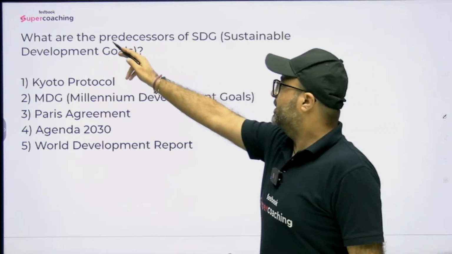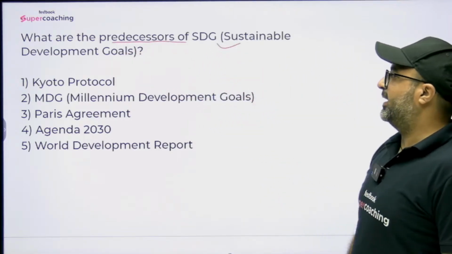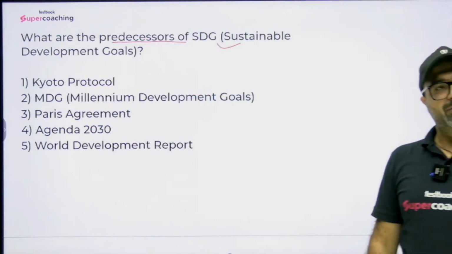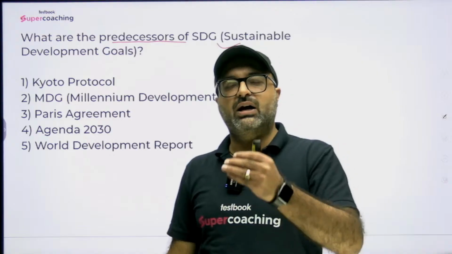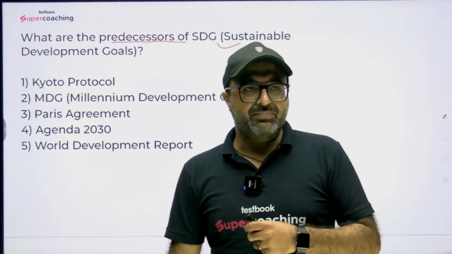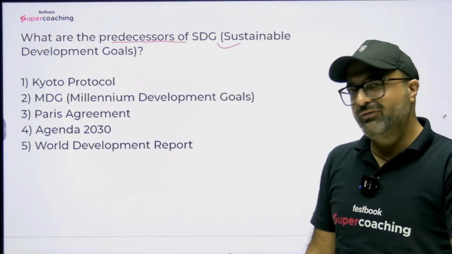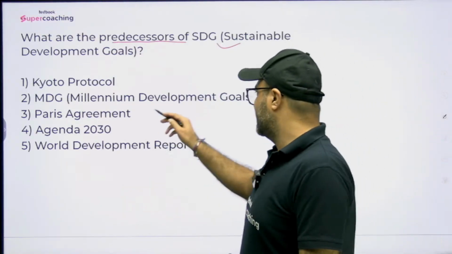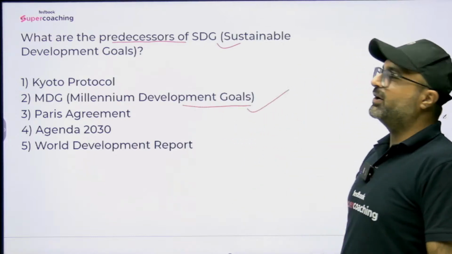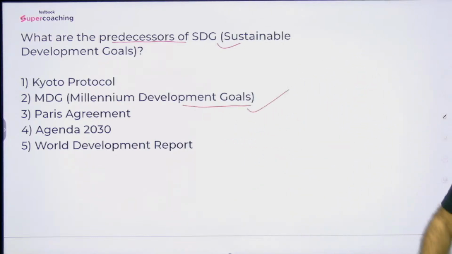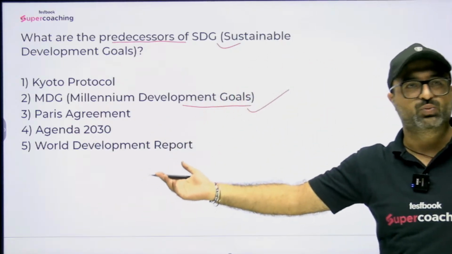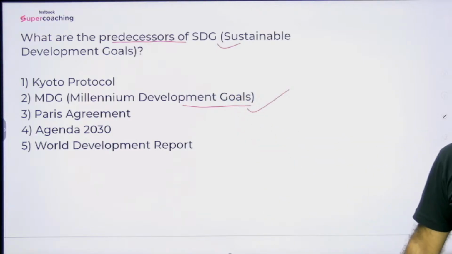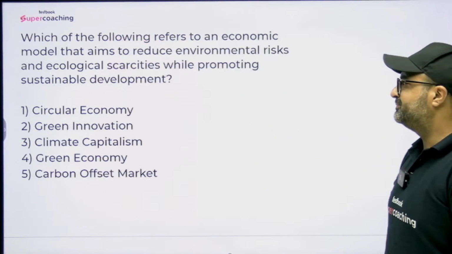What are the predecessors of Sustainable Development Goals? Sir, predecessors means which goals were there before the Sustainable Development Goals, which countries were targeting? Is it mentioned in the paragraph? Obviously, it won't be mentioned in the paragraph. It's an RBI question. So the answer will be what? If you are aware, Millennium Development Goals from 2000 to 2015. Then in 2016, Sustainable Development Goals were introduced. So without reading the paragraph, I have given this answer. That is the B option. Now move on to the next question.